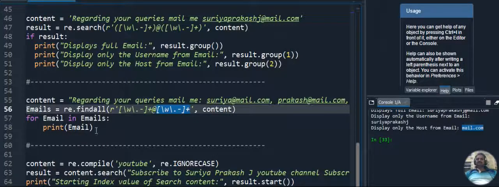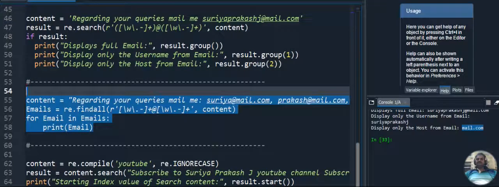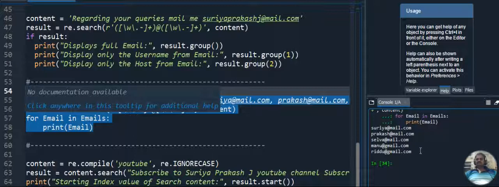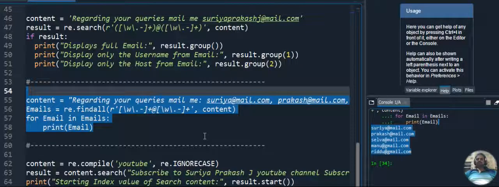Okay, I will execute this code so that you can understand how the email IDs will be retrieved. You can see the output. I am displaying all the email IDs as output. The first one is surya@mail.com, second is prakash@mail.com, third is selva@mail.com, fourth is manu@mail.com, and fifth is riddhu@gmail.com. So these are the mail IDs I have. They were retrieved and displayed as output through my for loop with the use of the findall predefined method.